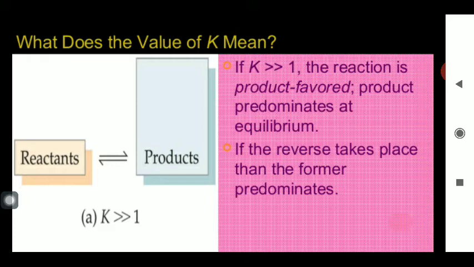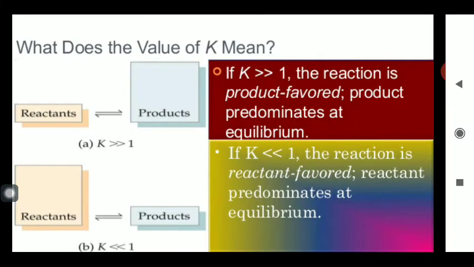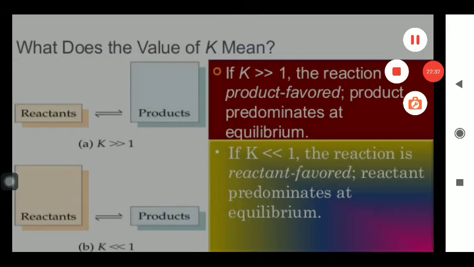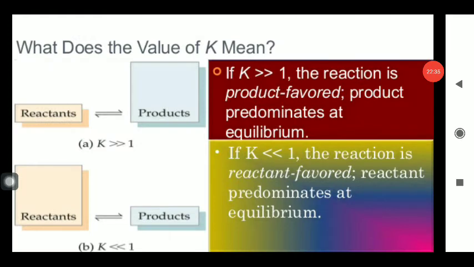Now, what does the value of K mean? If the value of K is very much greater than 1, the reaction is moving in the forward direction, or vice versa, the reaction is moving in the backward direction, or if K is exactly equal to 1, the equilibrium is said to be achieved. So in this way I have summarized the different values of K and their meaning. K is greater than 1, K is smaller than 1, or K is exactly 1, and by knowing the value of K we can find out the various concepts of the equilibrium.